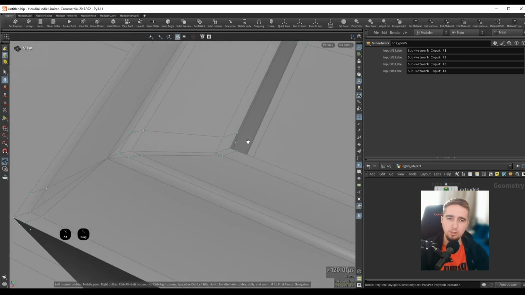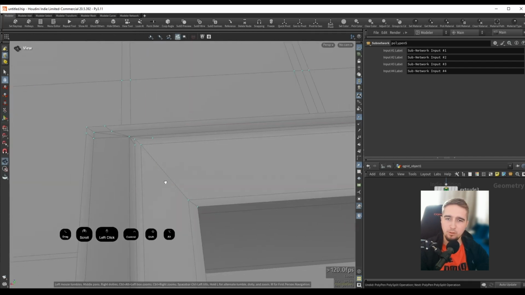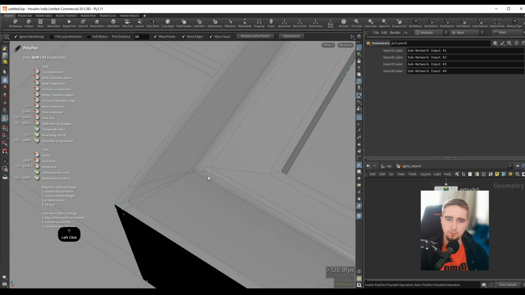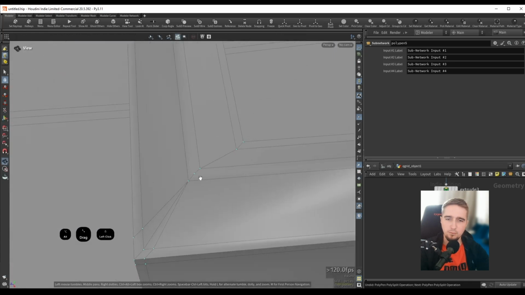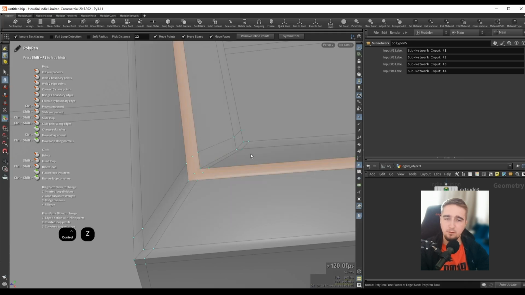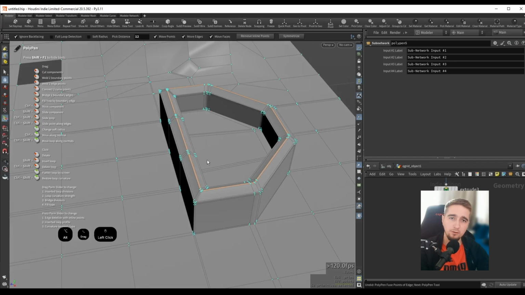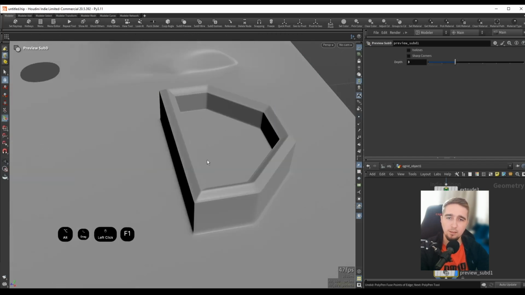Maybe I want to get rid of this entire row of edge. I will just control Shift click, and this will get rid of the loop. And now I can just get rid of these two points, so we can do something like this. Obviously this doesn't make sense, so maybe in a different video I will actually work on some geometry that exists so we can see everything in action, but this is essentially how it works. Now if I want to preview this mesh in subdivision mode, we can press F1, and this will append a preview subdi node over here.